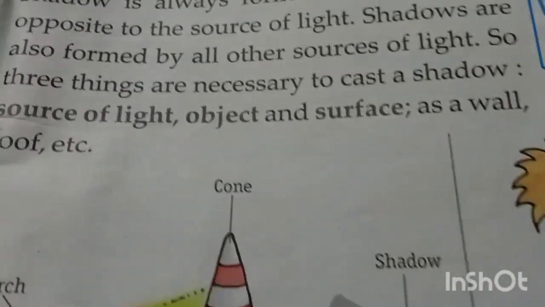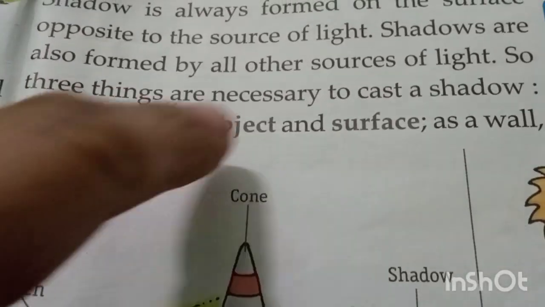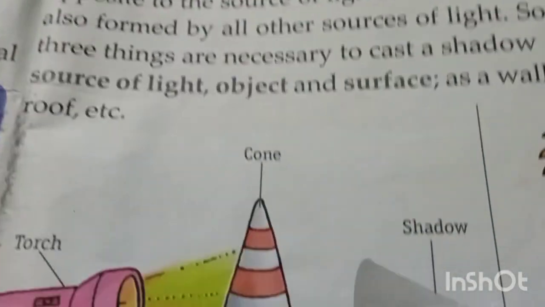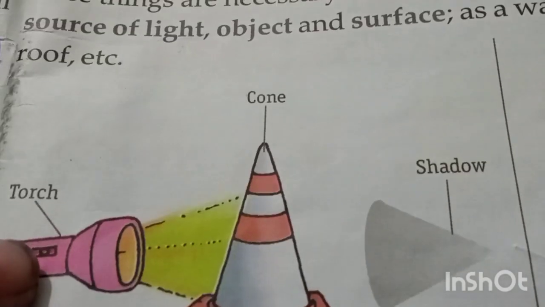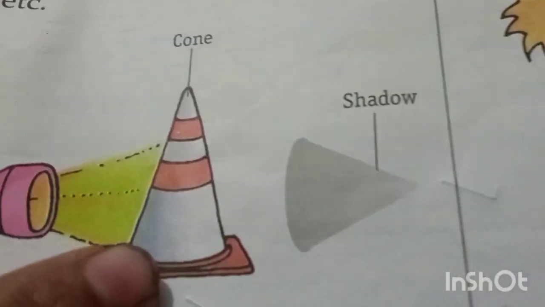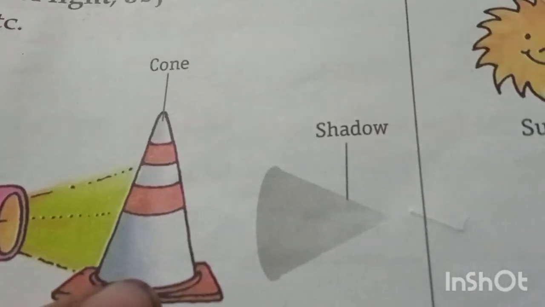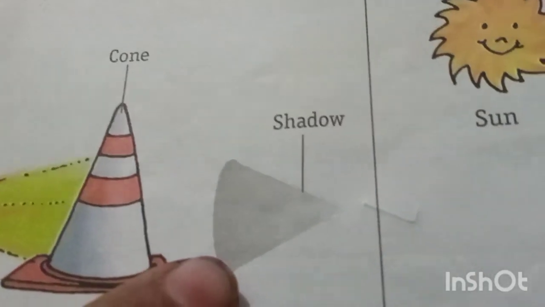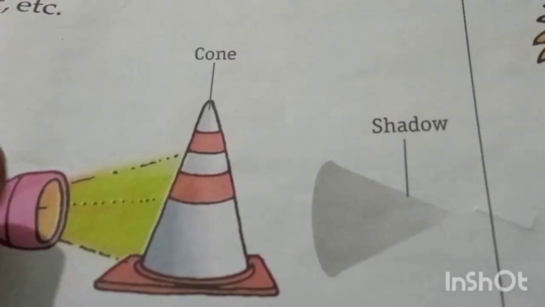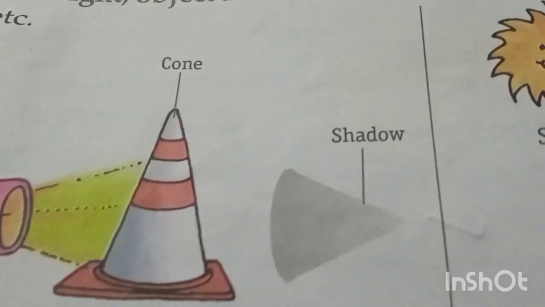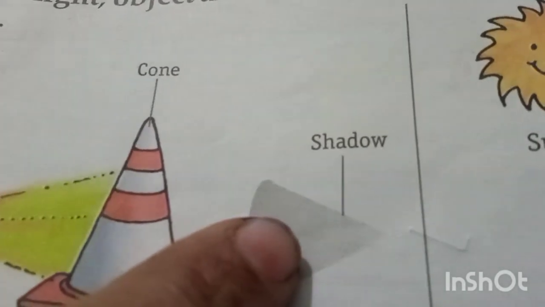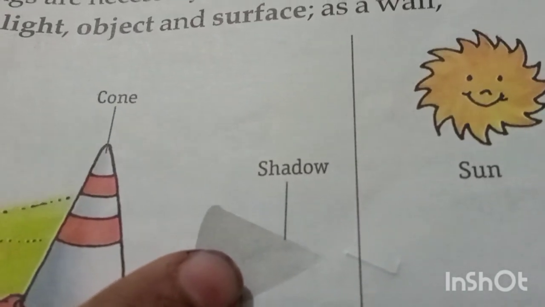Look at here, students, in your book. This is the picture of how shadow is formed. Here are the three things: source of light, object, surface. Three things are required to make a shadow. This is a torch. This is a cone, and it's shaped like your birthday cap. And here is a shadow made, and its color is black. Here is the source of light, this torch, and the shadow is formed on the opposite side of the object. Okay, understand?